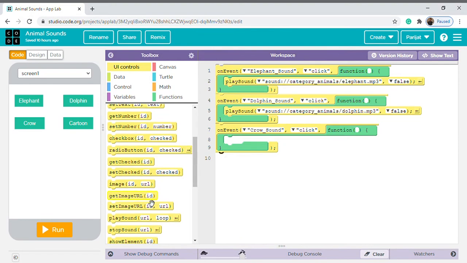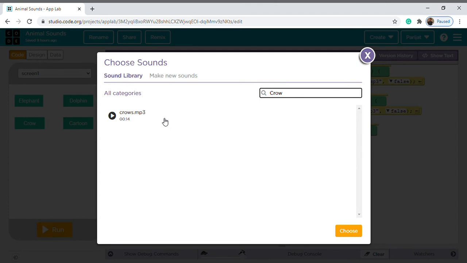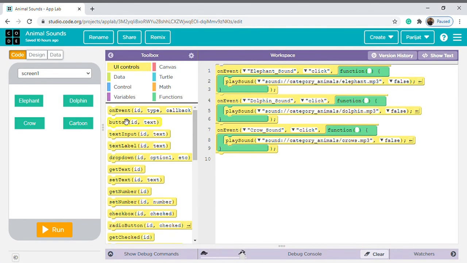find the play sound. Then it will be crow, no? So go here and search for CROW. It is of 14 seconds. You can see the time here. Okay, it is of 14 seconds, so we will not play it. Then again go on event. What was our ID?